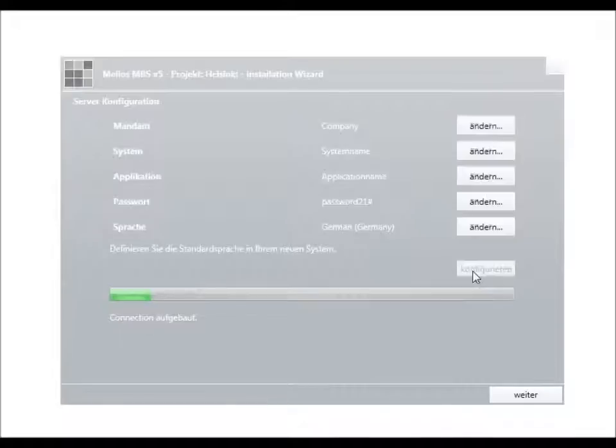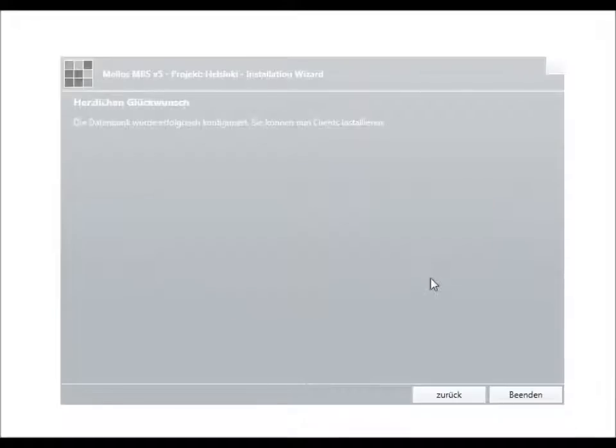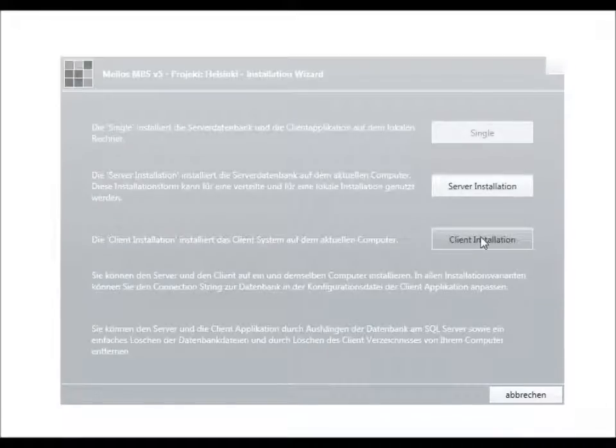Connection will be established, and so we wait for the next step, and now the system was created. Oh, that's fine. And I say okay, and now we come back to the client installation. With a client installation, you install the front-end software. You only have to install one client installation.